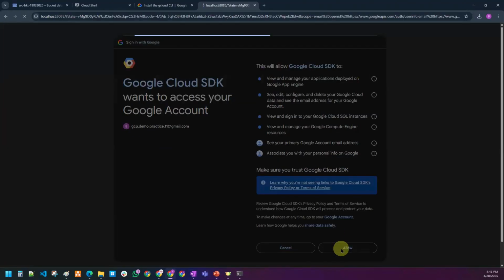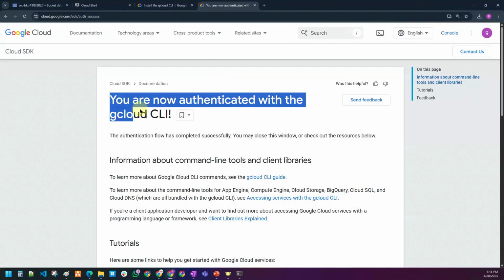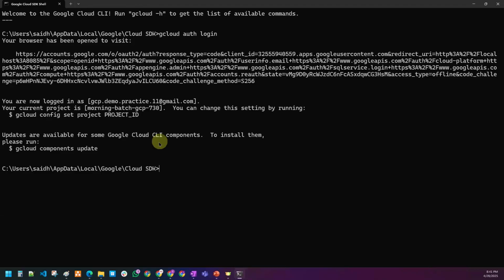Yes, click on allow. Once it is allowed, you see you are now authenticated with the CLI. You can also see the same thing. You are now logged in as this particular user, with this particular project selected. So this is what happened.